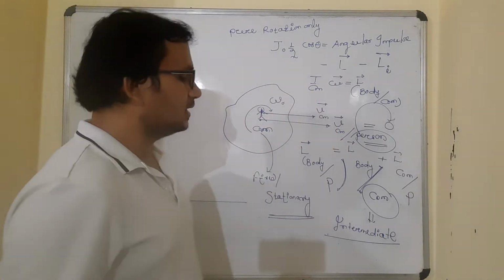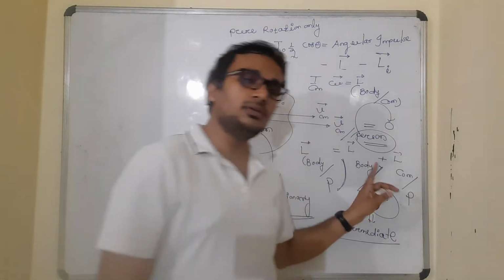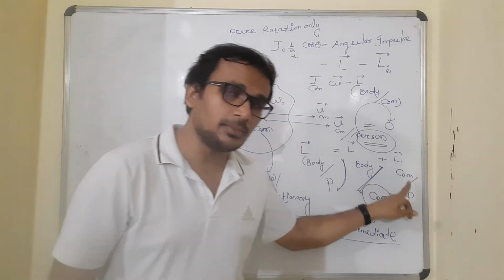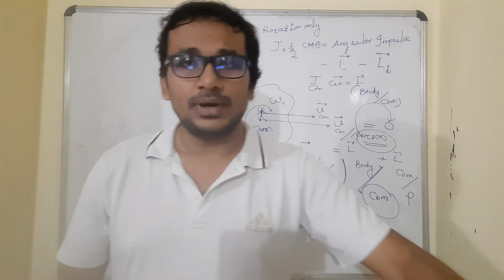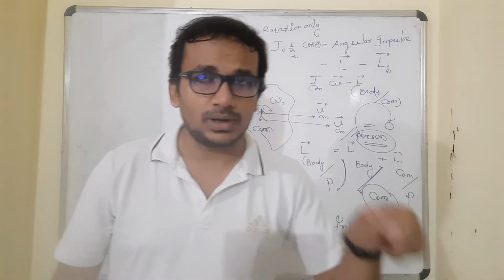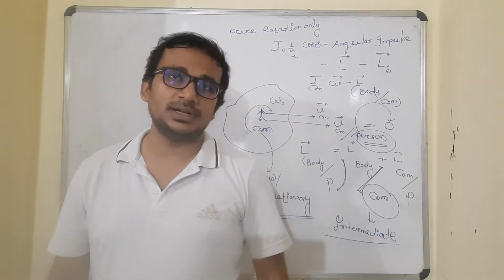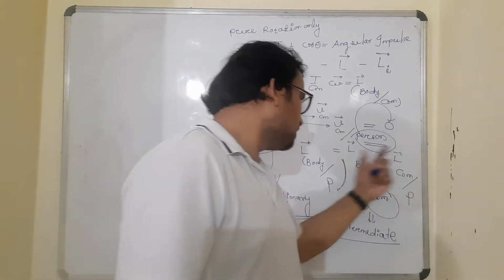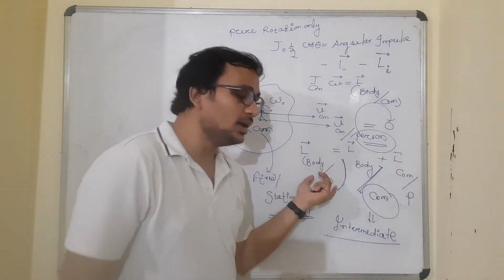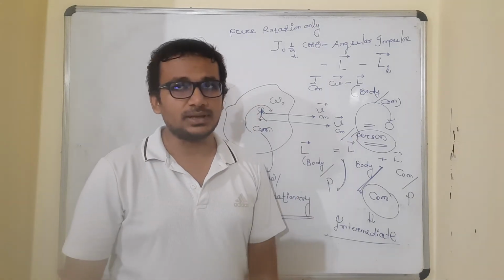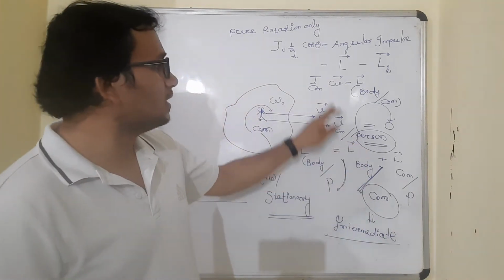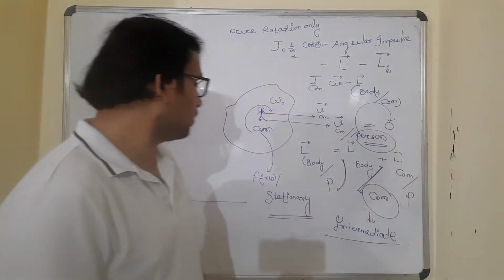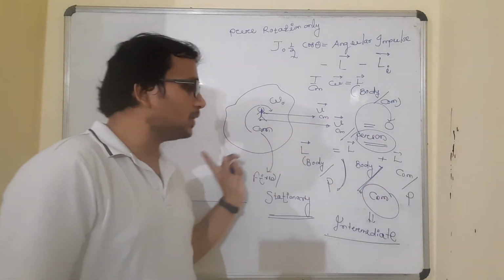Write the velocity or acceleration of one body with respect to that, plus the velocity or acceleration of the intermediate with respect to the final point, with respect to which we want to find the angular momentum. The vector sum of the two gives us the net angular momentum of the body. So body with respect to center of mass, we have already written I_CM omega vector, plus center of mass with respect to point P. What will that be?